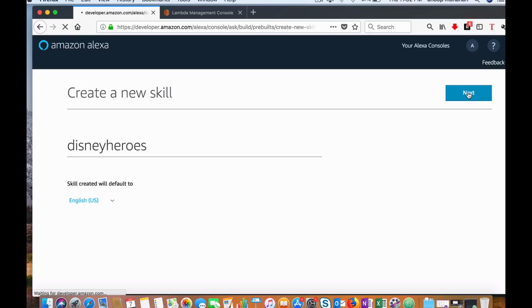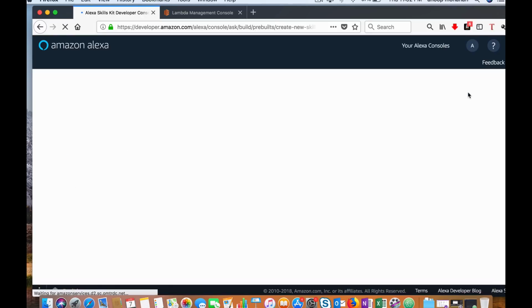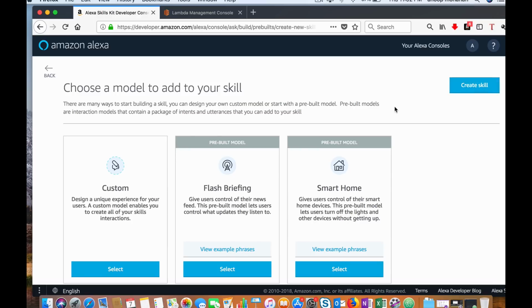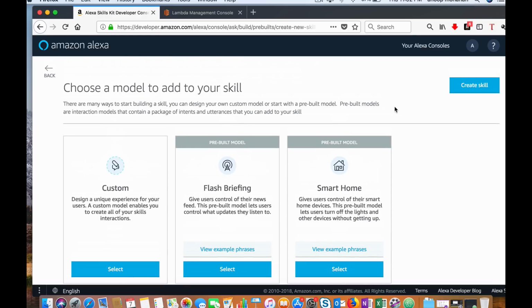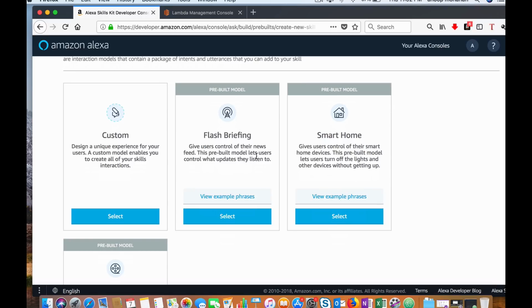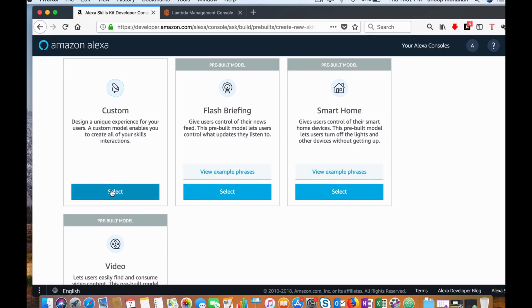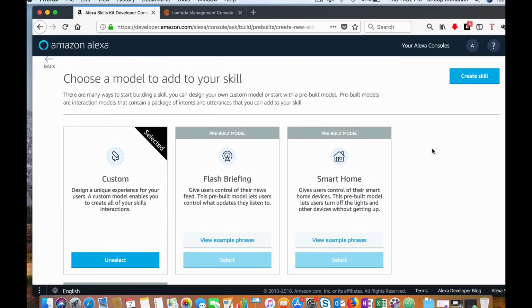Press next. Now you will be asked to select an interaction model. You have a custom option, and you have pre-built interaction models like flash briefing and smart home. Let's select custom, then create.